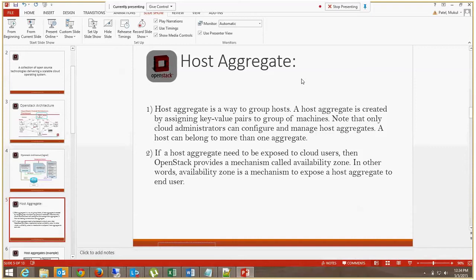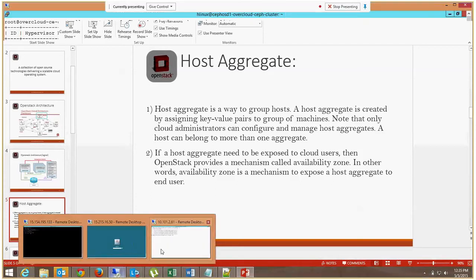With host aggregate, we can combine multiple hosts together in a single host aggregate. That means we can create an aggregate X1 and combine 4 or 5 compute nodes in it, and we can create X2 and combine 3 or 4 hosts in that one. I can show you practically.